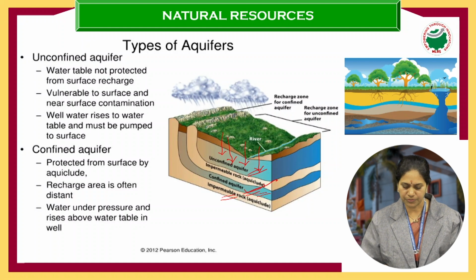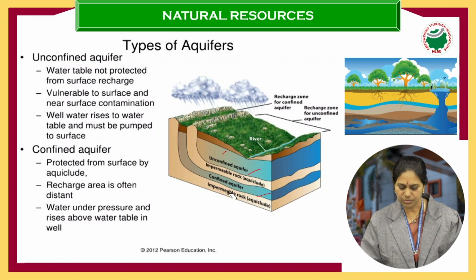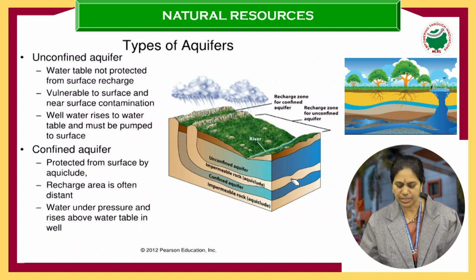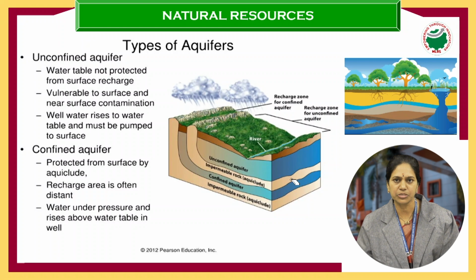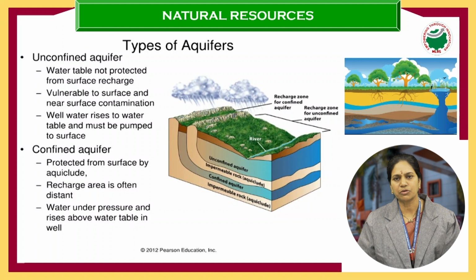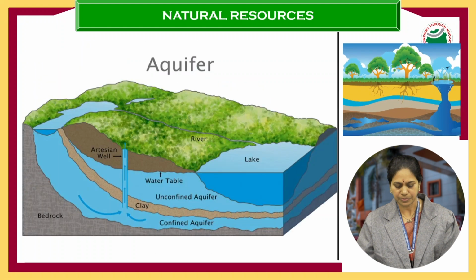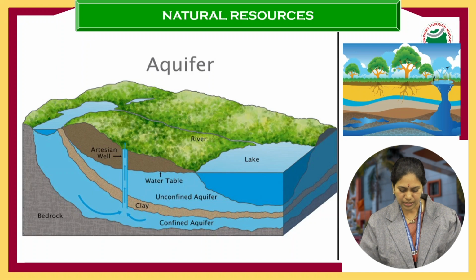So unconfined aquifers are very near to the earth's surface, and the water present in unconfined aquifer is more when compared to confined aquifer, because in confined aquifer, it is a layer of water in between two impermeable layers. Okay, so these are the types of aquifers. Next, yes, this slide gives you a better idea.